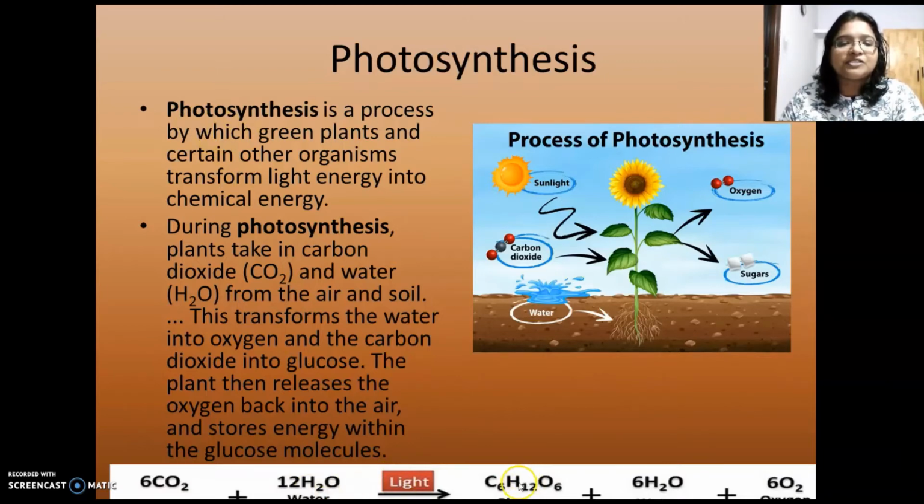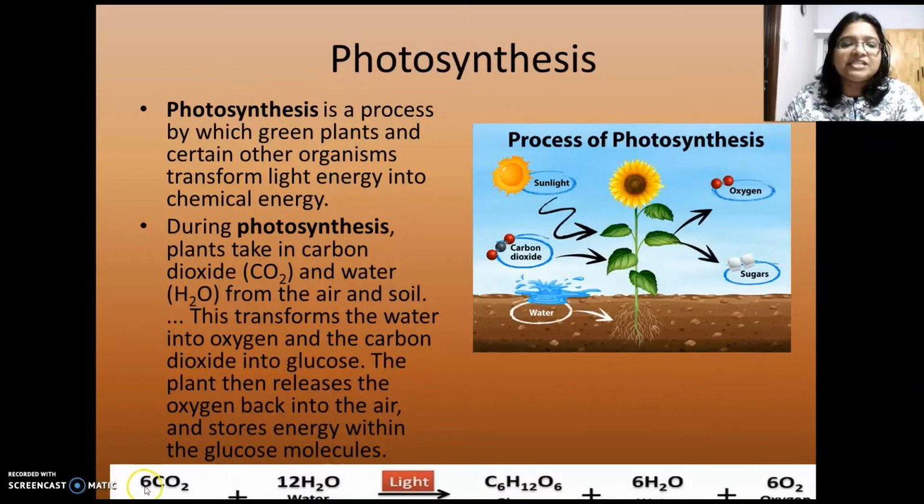And during the process of photosynthesis, the main product is glucose, and the byproducts are water and oxygen. And during photosynthesis, plants take carbon dioxide and release oxygen. That's why we call plants as purifiers of the environment. They take carbon dioxide inside. Carbon dioxide is being fixed, and that is in the form of glucose. It's being converted into the useful material, that is the glucose. So the synthesis of food in the presence of light, that's called photosynthesis.